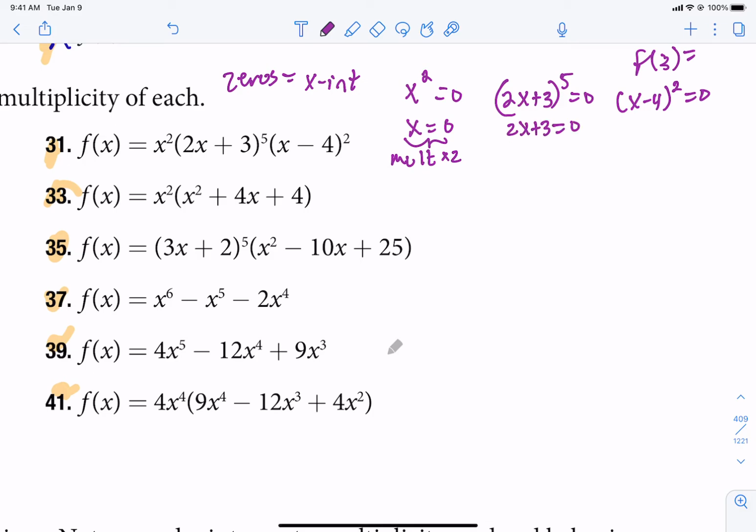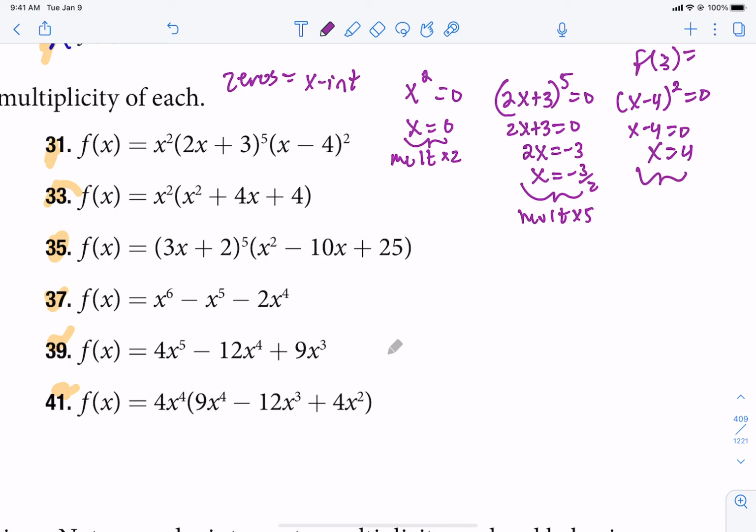Ignore the 5 for now. We'll list that as a multiplicity. That's 2x equals negative 3. X equals negative 3 halves. That has a multiplicity of 5. And then x minus 4 equals 0 at 4, which has a multiplicity of 2. Now that's all they want us to do.